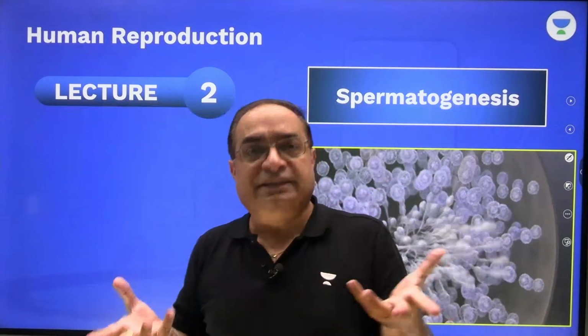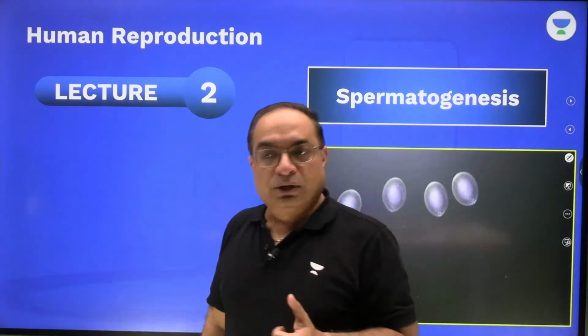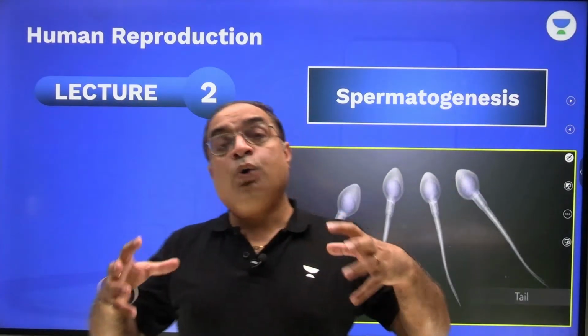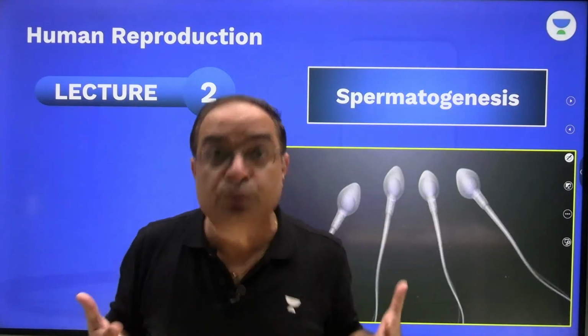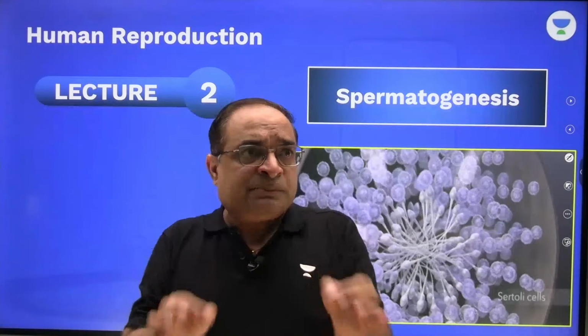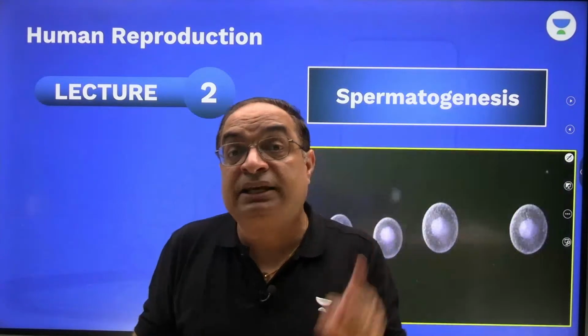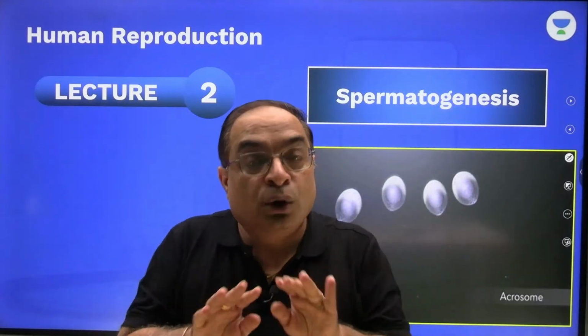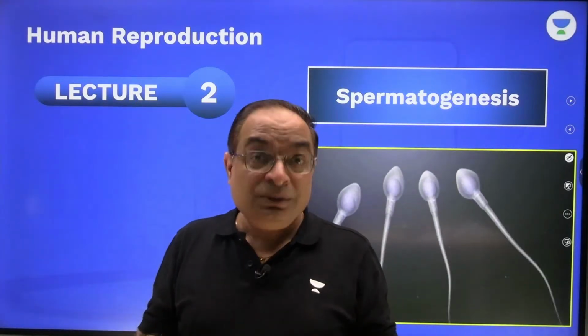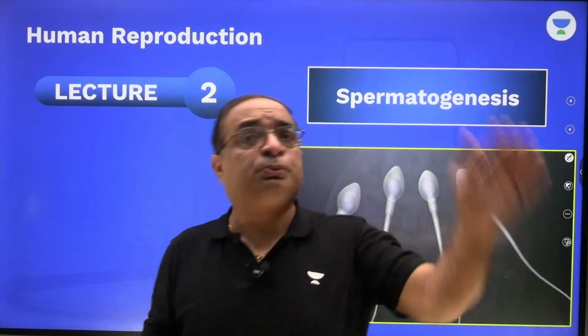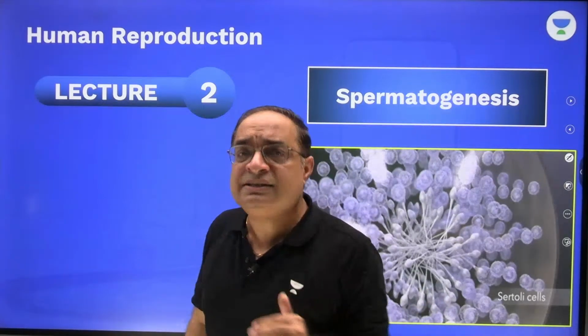That's the reason the testes are located in the scrotum. Today we'll discuss how these sperms are produced, and once this process of spermatogenesis begins during puberty, it continues throughout life. You know that a male continues producing sperms throughout his life.